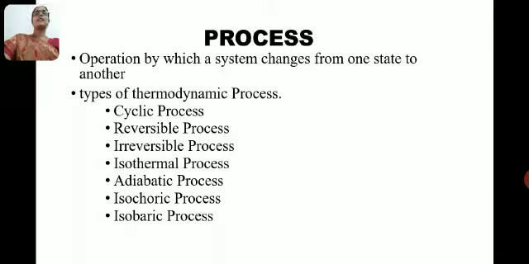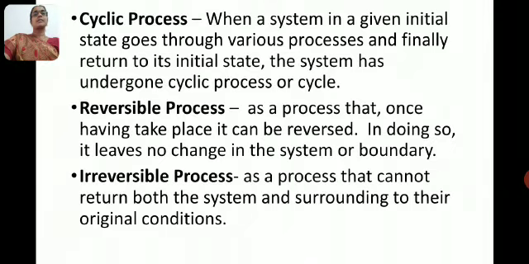There are several types of process: cyclic process, reversible process, irreversible process, isothermal process, adiabatic process, isochoric process and isobaric process. First we see cyclic process.